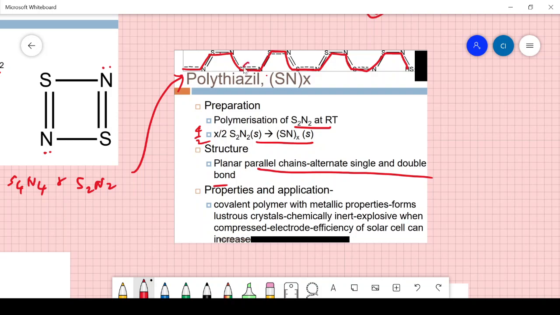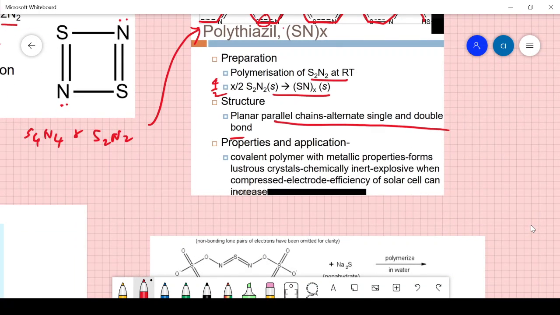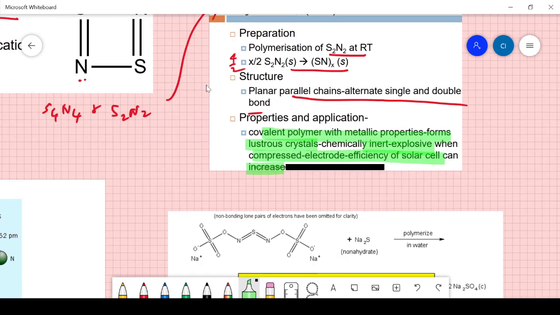And this is something in between these two. We're going to see the structure of this later in this same session. It is a covalent polymer with metallic properties that forms lustrous crystals. So this is important: covalent polymer with metallic properties forms lustrous crystals. It is chemically inert, explosive when compressed, and the electrode efficiency of solar cells can increase. So that's another point there.